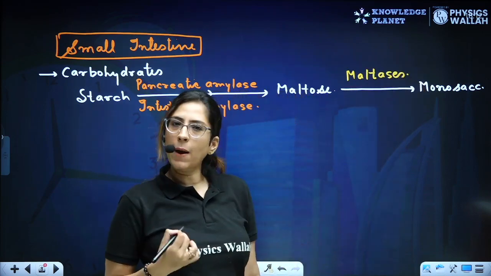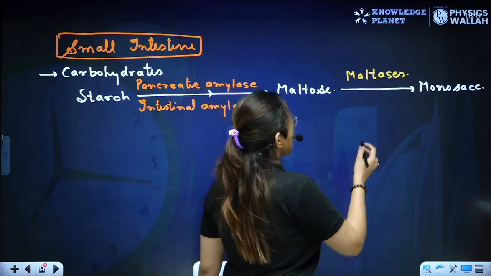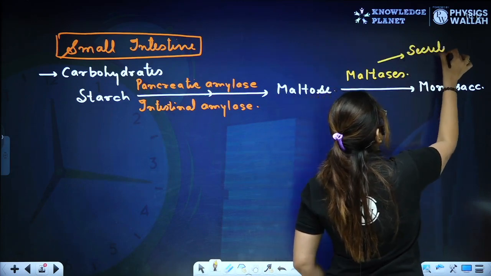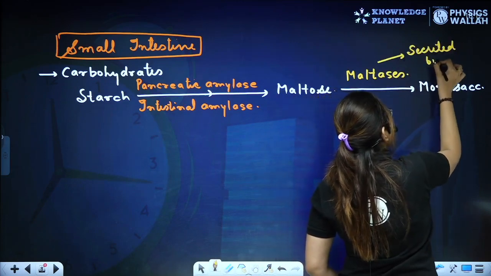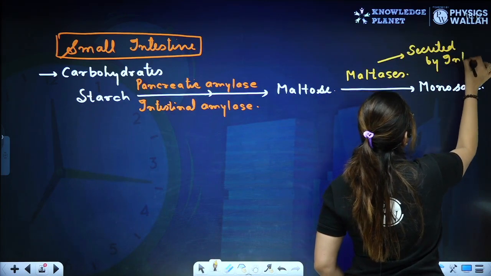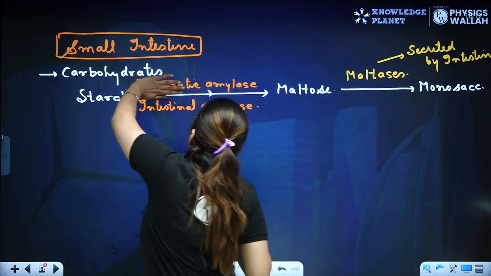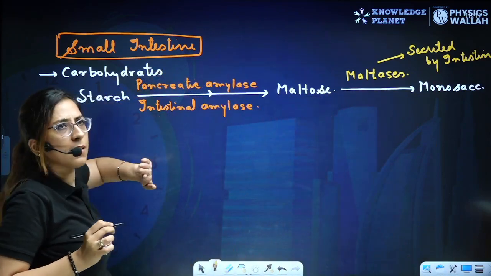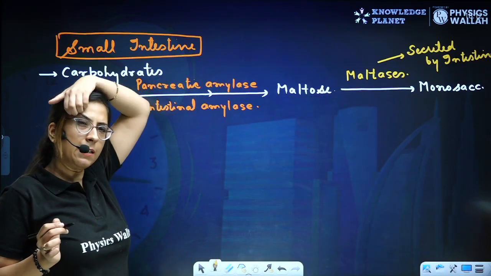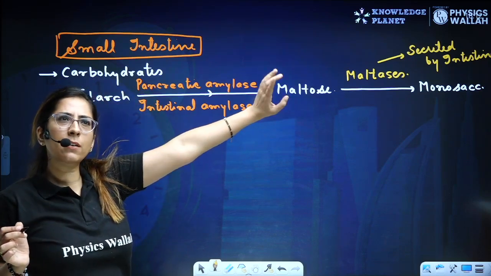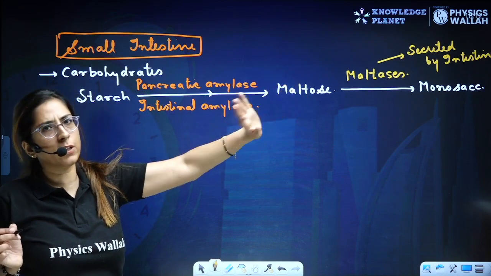Maltases is secreted by the intestine. Pancreatic amylase is secreted by the pancreas. Intestinal amylase is secreted by the intestine. Clear? So we got monosaccharide over here. That's it. Digestion completed for the carbohydrate.